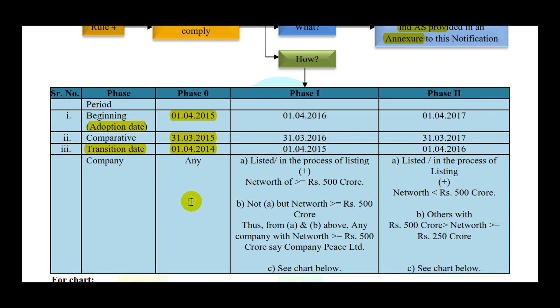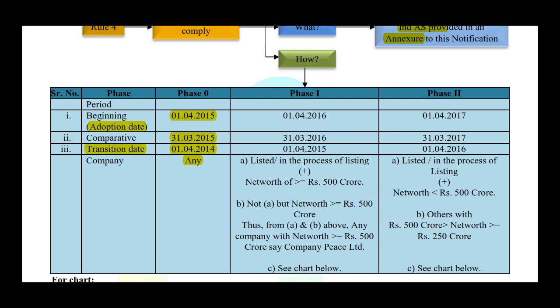And to create the annual comparative of 31st March 2015, your date of transition is 1st April 2014. And which companies can voluntarily adopt Ind AS? It says that any company can adopt voluntarily. So you may be net worth more than 500 crores or you may be a small company. If you are a company under Companies Act 2013, then yes, under phase 0, which is a voluntary phase, you could have adopted Ind AS voluntarily.